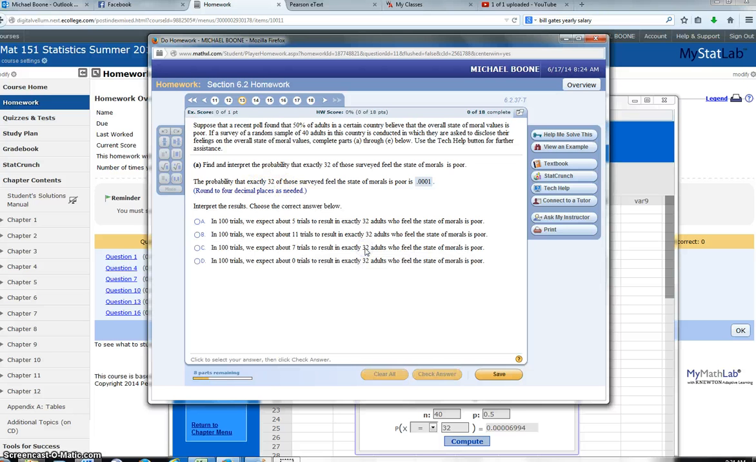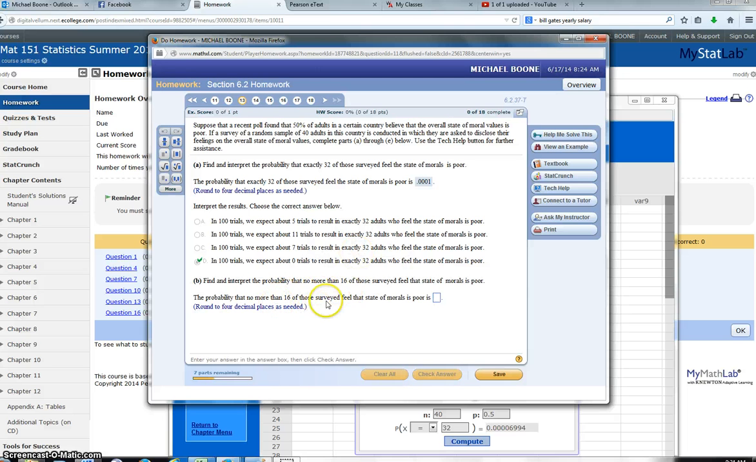32. Interpret the results. In 100 trials, we expect about how many trials to result in exactly 32? So all this is based off of 100. This is 1/10,000th, so this is really low. In 100 trials, I would expect 0. You could figure this out by doing 100 times 0.0001, and that's going to give you a number that's pretty close to 0. So we'll click D on that one. Awesome.